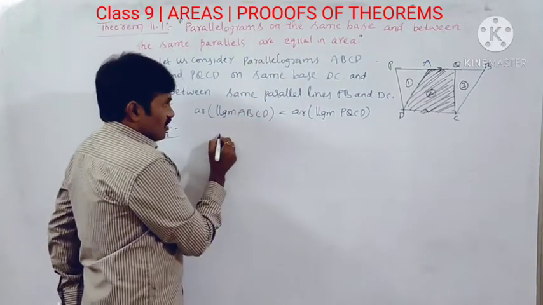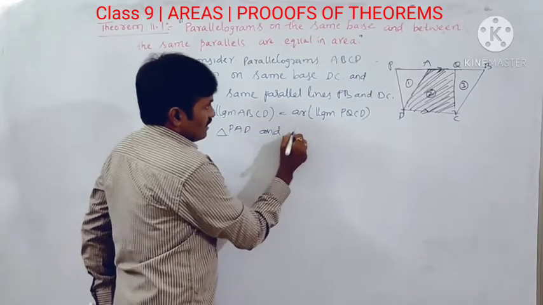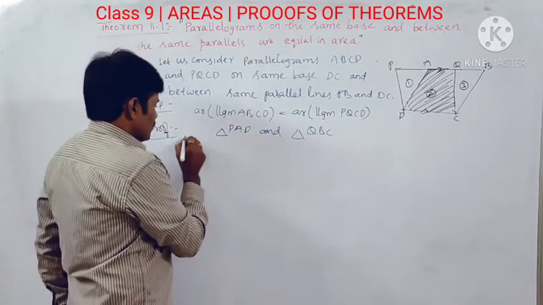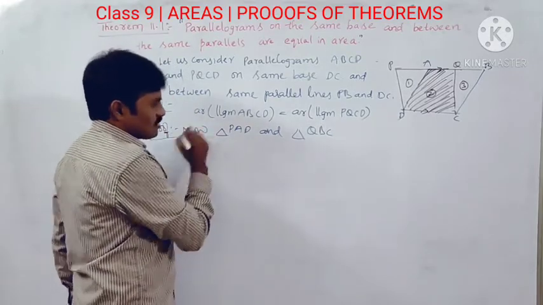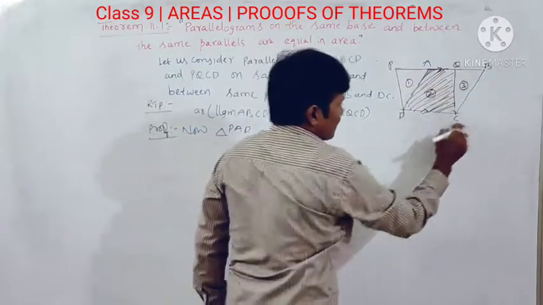I already said that we have to compare triangle PAD and triangle QBC. The reason we also discussed. So now consider these two triangles, triangle PAD and triangle QBC.